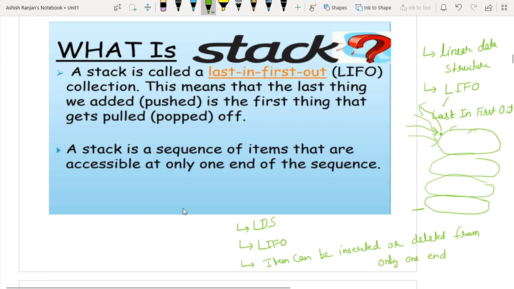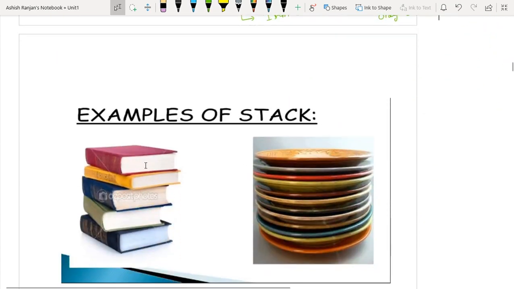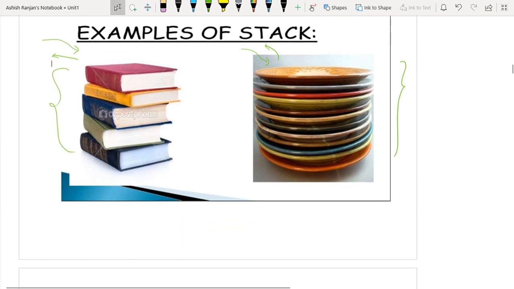So for examples of the stack, I've already told you the stack of plates, where the last inserted plate you will take first. Or the stack of books in the library. So the last inserted book you will take first. This is the example of the stack.